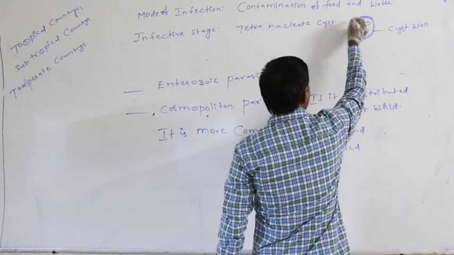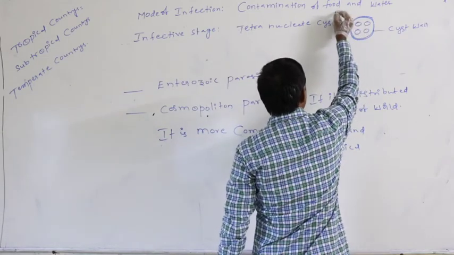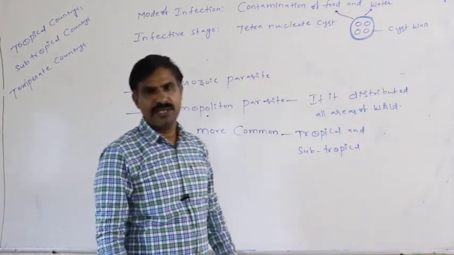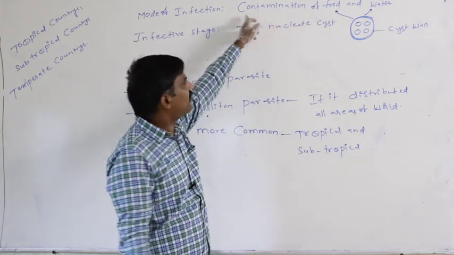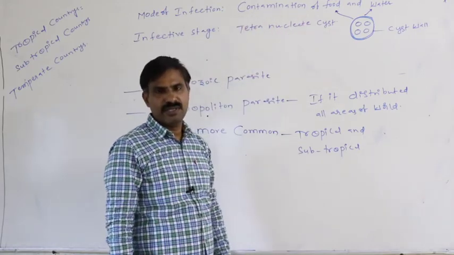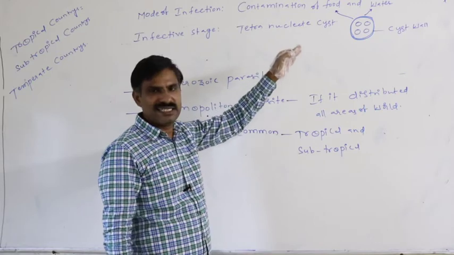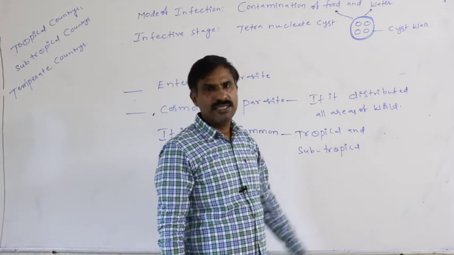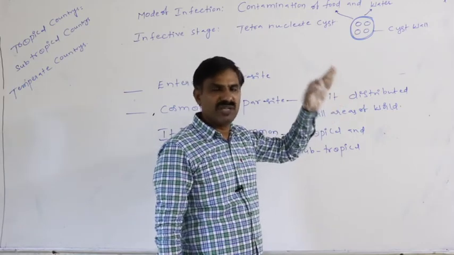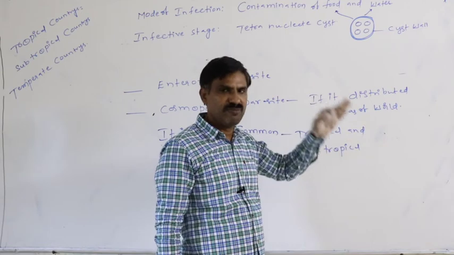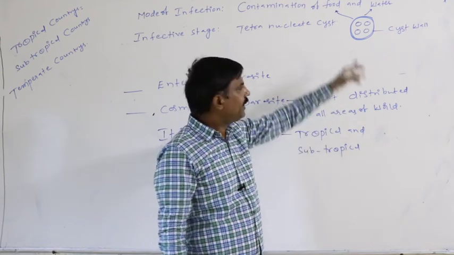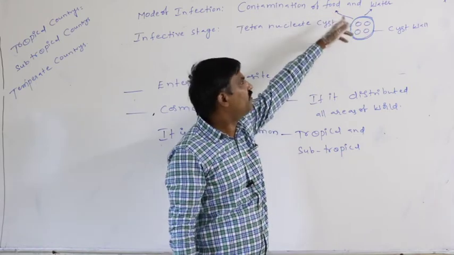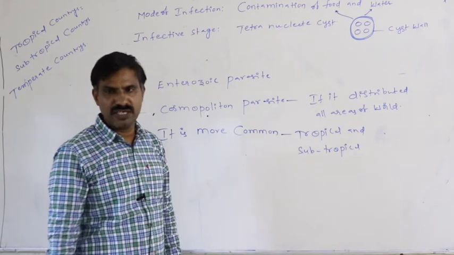Whenever these tetranucleate cysts are added to the food or the drinking water, that food and water is said to be the contamination of food and water. If this tetranucleate cyst is added to the food and water due to any reason, through whatever means or methods, then that food and water is said to be contaminated.